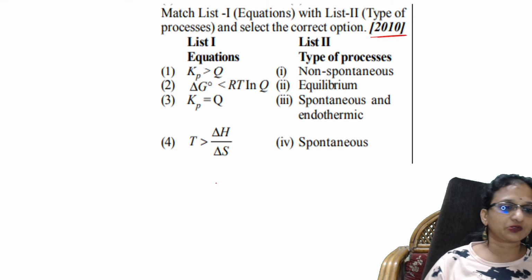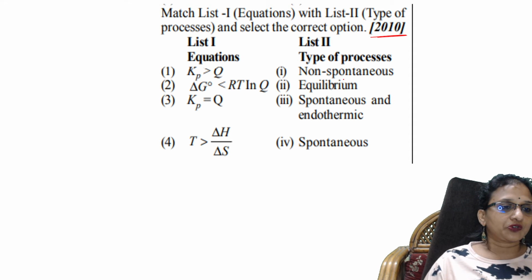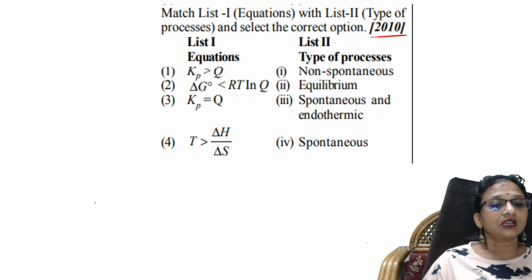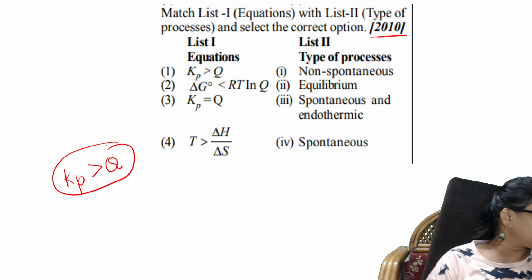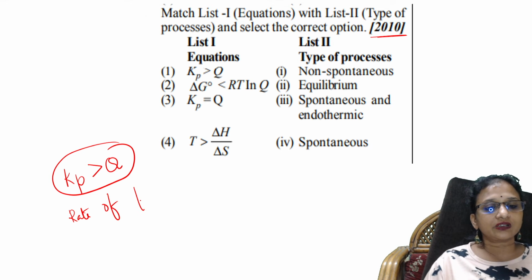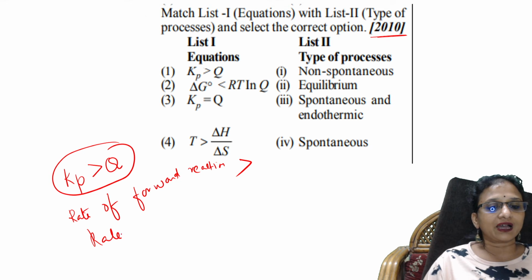So we already discussed spontaneous reaction means what? Spontaneous, endothermic, equilibrium, non-spontaneous. So one thing I'll tell you, always remember, when Kp is greater than Q, this is one trick you remember. That means if Kp is greater than Q, the rate of forward reaction is more than the rate of backward reaction.